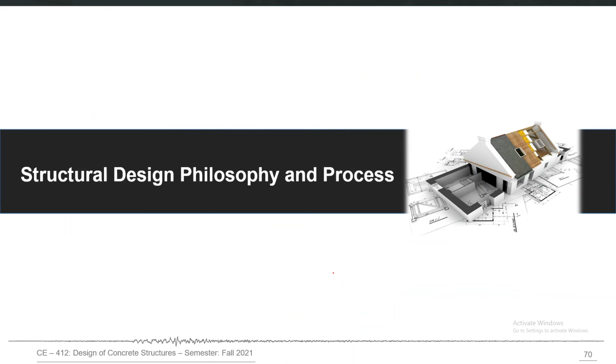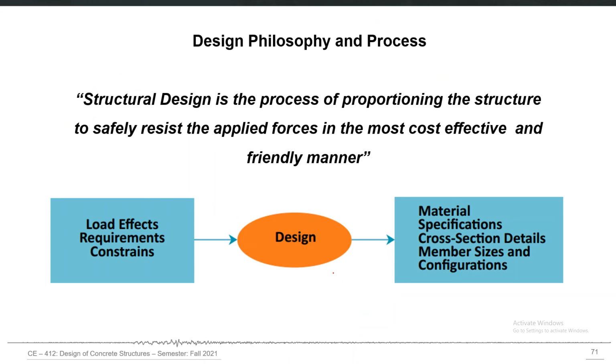So let's discuss these different types of procedures, the structural design philosophies. We know now that structural design is a process of proportioning the structure to safely resist the applied forces in the most cost effective and friendly manner. On one side we have the load effects, moments and shears and everything.